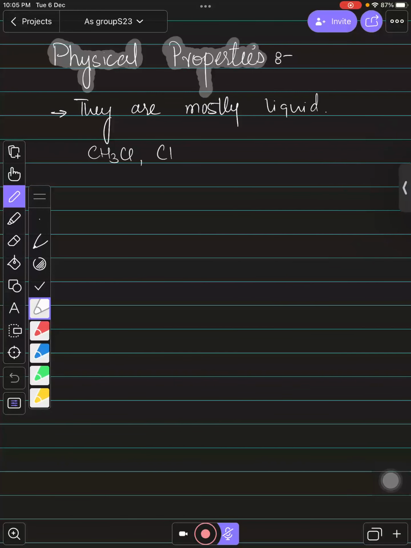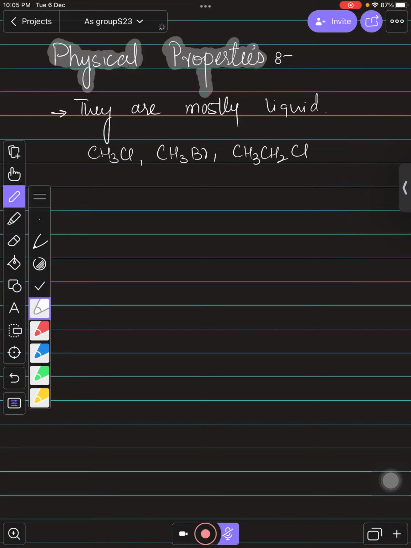Chloromethane, chlorobromomethane, and chloroethane. These three are actually gases, and the rest of all are liquids, right? You don't need to learn this, but I'm telling you, so it will be helpful for you if you want to. The rest of all are actually liquids. And why they are liquids, we need to talk about this later on.